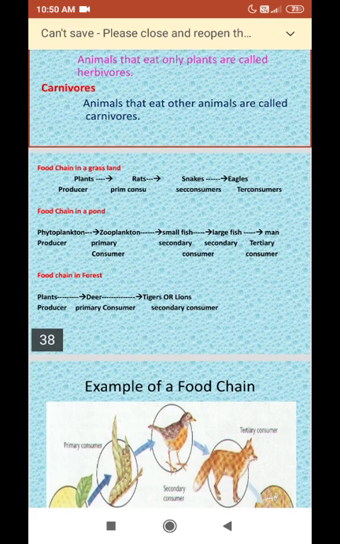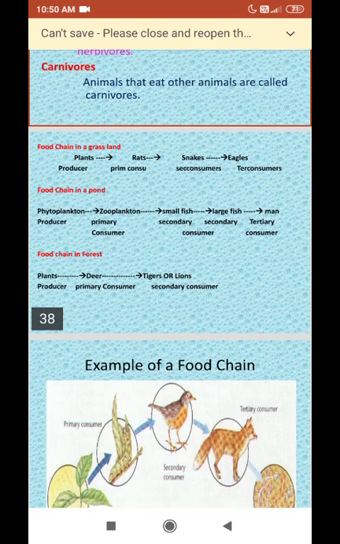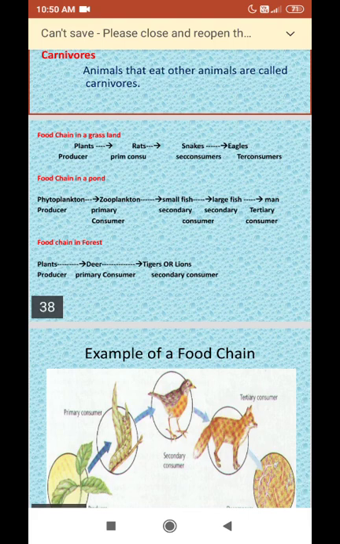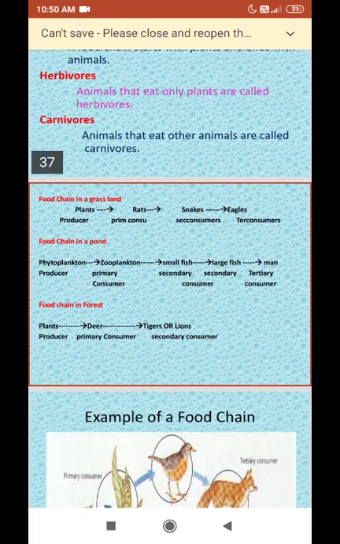Next we are going to see the food chain which is available in the pond. Here the producer is the phytoplankton. The phytoplankton is a small plant which is available inside the water. The producer is the food for the zooplankton.